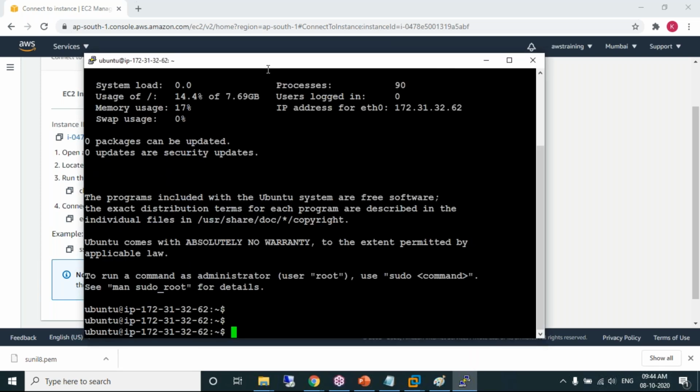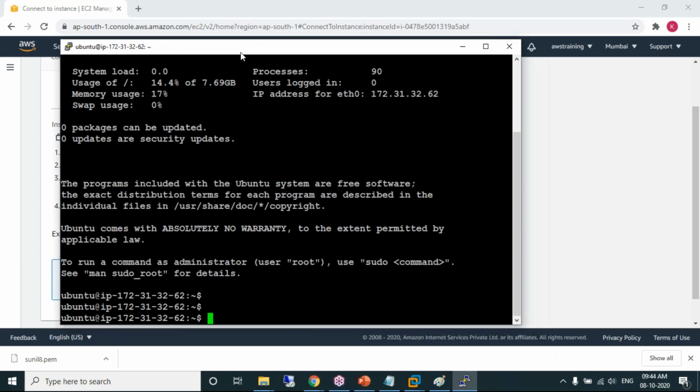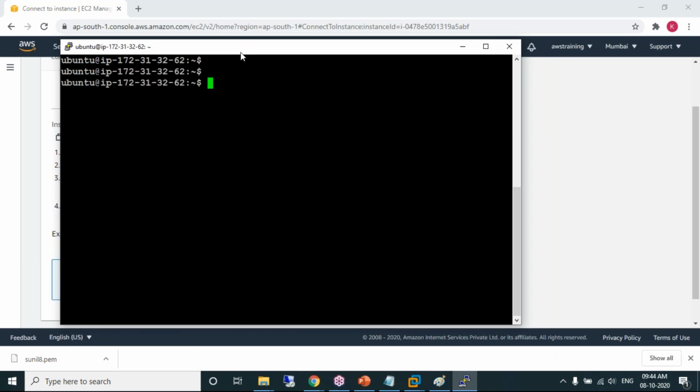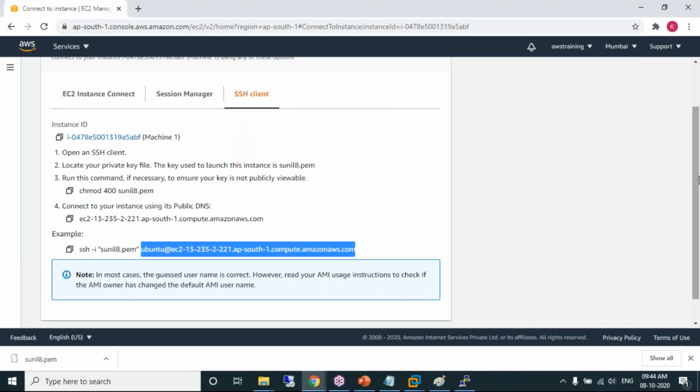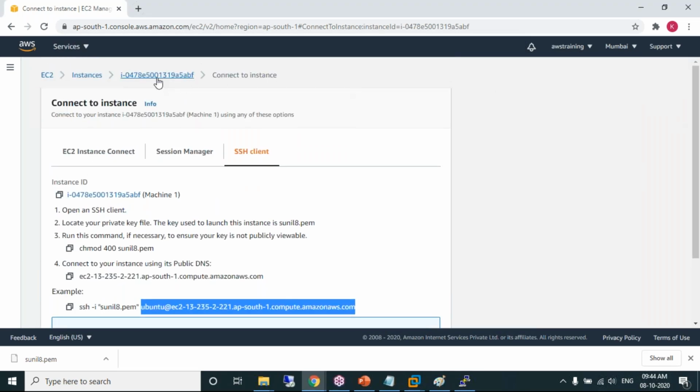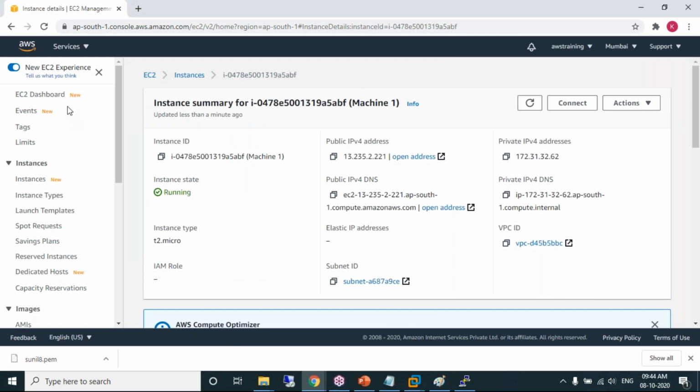I have successfully connected to the Linux machine, which is somewhere in the Mumbai location. First point, what is the proof that we have connected? You have connected to which machine? This machine which we have created.